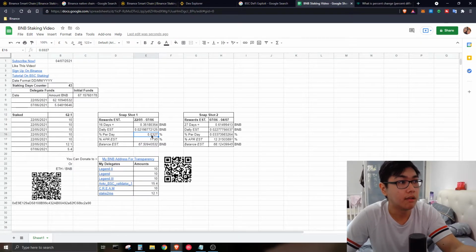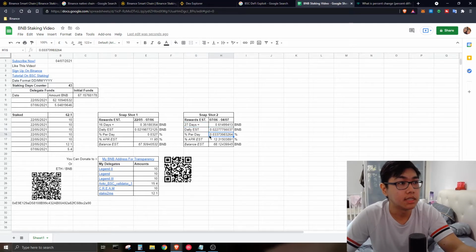So over here you can see I've already broken down for you, if you're going to stake on the Binance Smart Chain and you are using the delegators that I'm using, you would estimate to get this percentage. The daily percentage is 0.0327, and if you want to count per year, I'm getting around 11.95%, I would say around that range. For snapshot 2, which is the latest, it has been running for around 27 days, and the calculation is much more stable, I would say, because it has been running for quite some time.